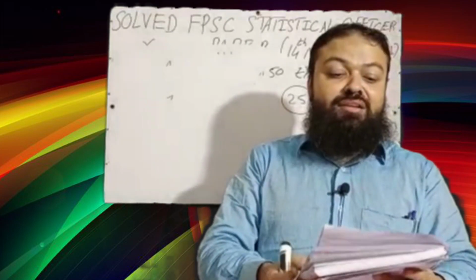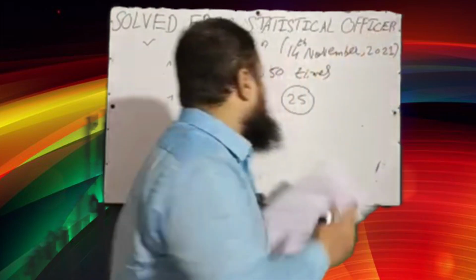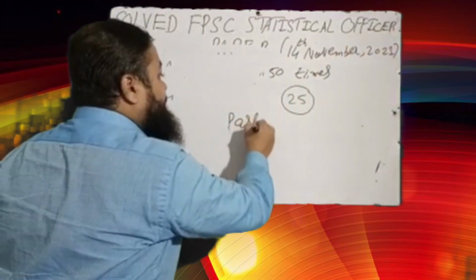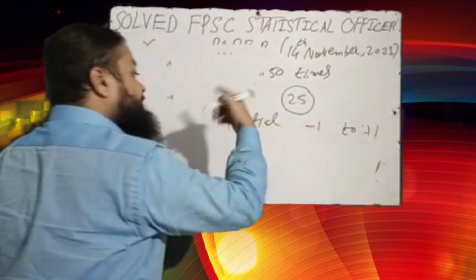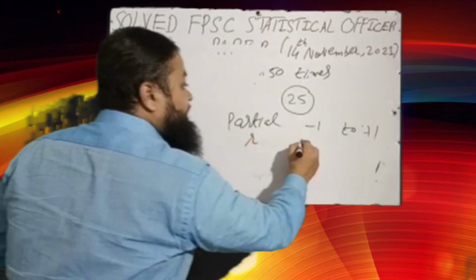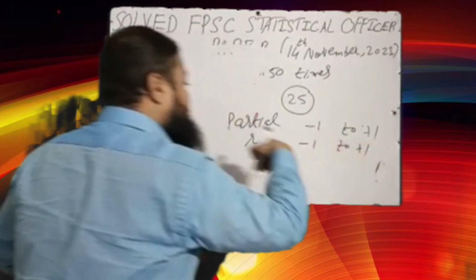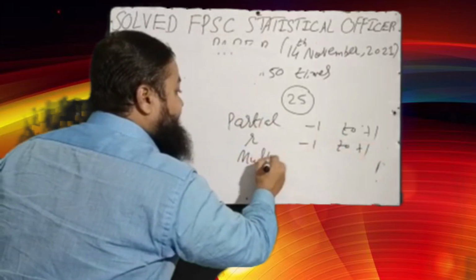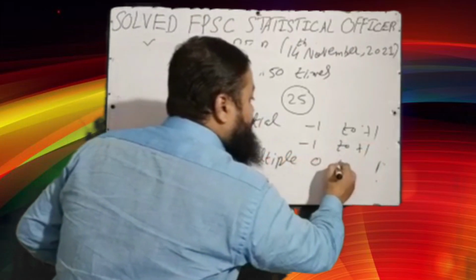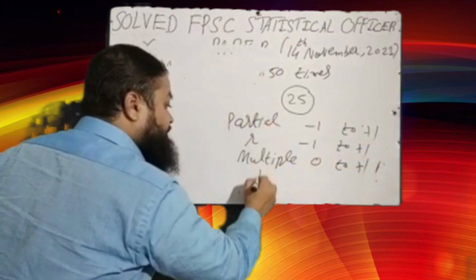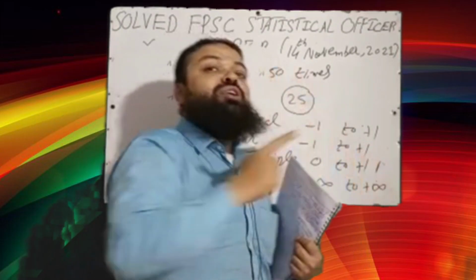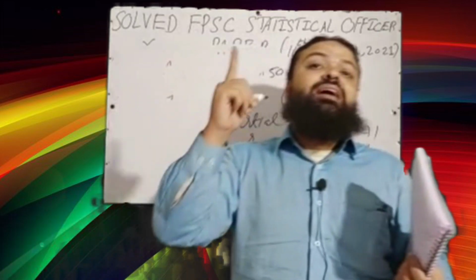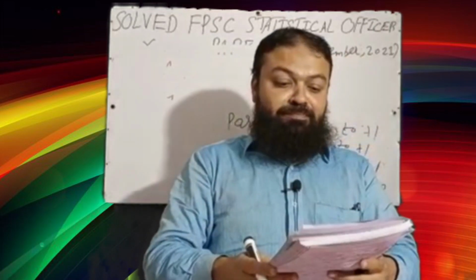Next question is range of the partial correlation coefficient. We know for partial correlation coefficient the range is -1 to +1. For simple correlation coefficient r, it is -1 to +1. For multiple correlation coefficient, that is from 0 to +1, and for the regression coefficient b, it is -infinity to +infinity. These all concepts must be learnt by every student of statistics.